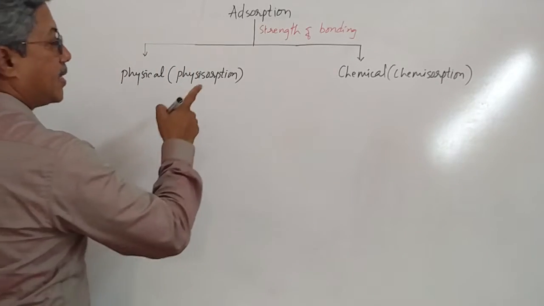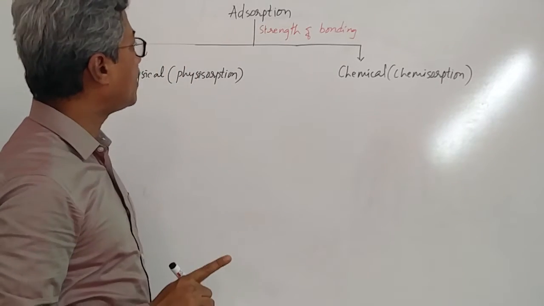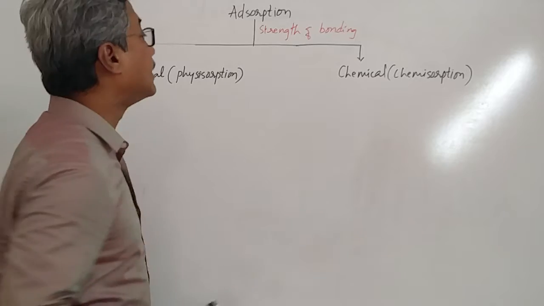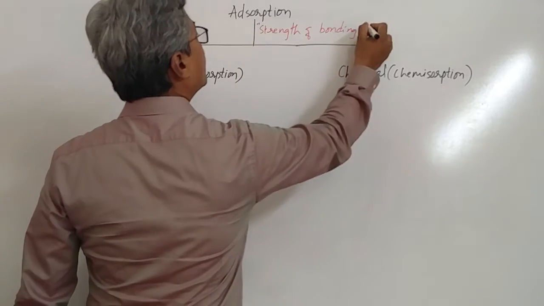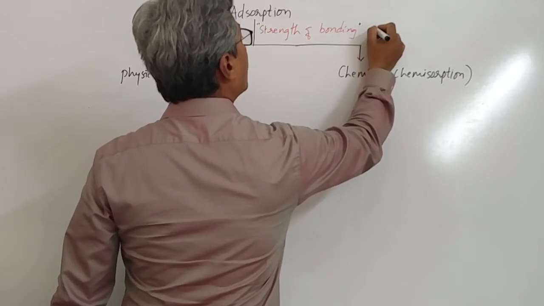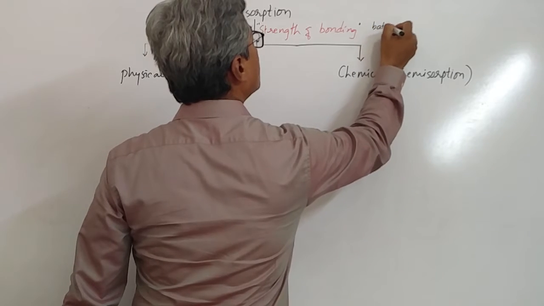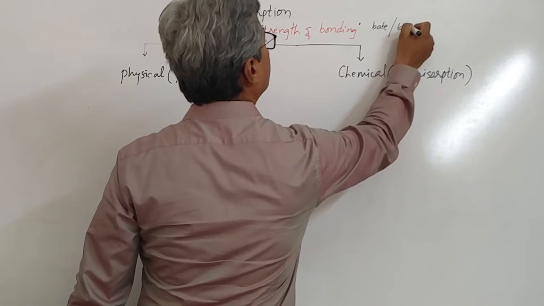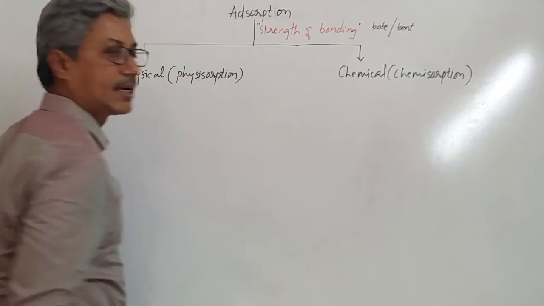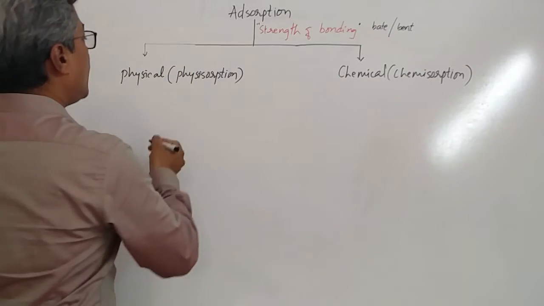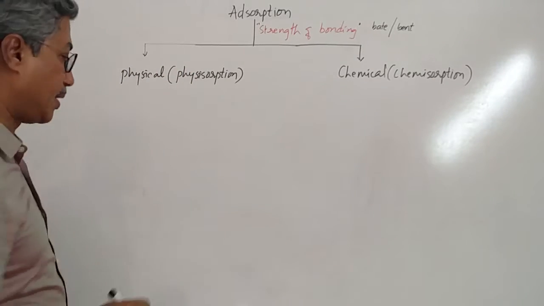Okay. See, students, what is the reason for the classification of adsorption into two categories? That is the strength of the bonding between adsorbate particles and adsorbent. Clear? Okay. Let us look at physical adsorption.